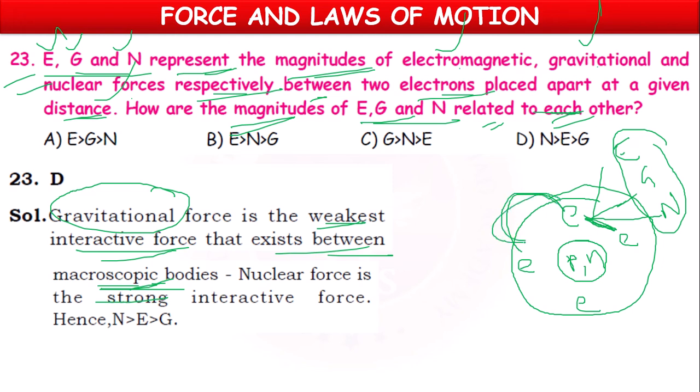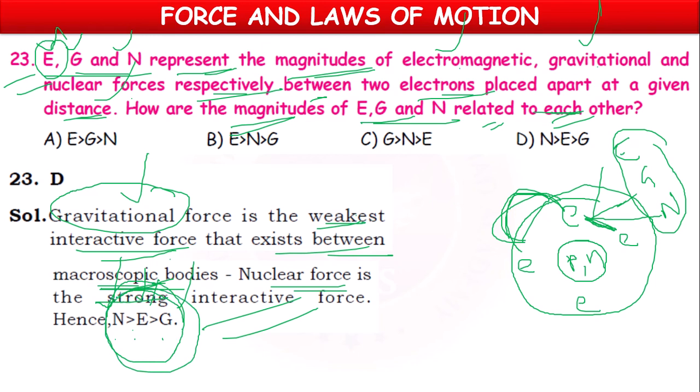Actually, these are very, very small. We call them microscopic. But actually, gravitational force is the weakest interactive force. And nuclear force is the strongest interactive force. And electromagnetic force will be in between them. So, nuclear force is greater than electromagnetic force, which is greater than gravitational force. This is the relation between the interactive forces based upon their strength.